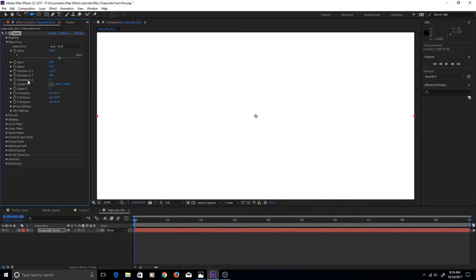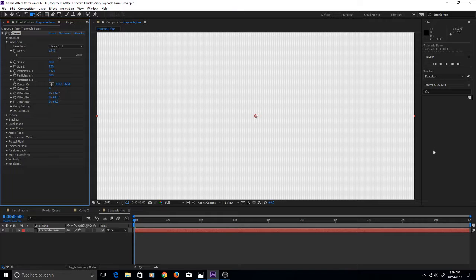Now what we want to do is make sure that we only have a layer of one particle in Z-space. So in other words, that's going to leave us with one sheet, if you will, of particles, just one particle thick, and that's all we want to produce this effect. So we've got our particle grid set up.